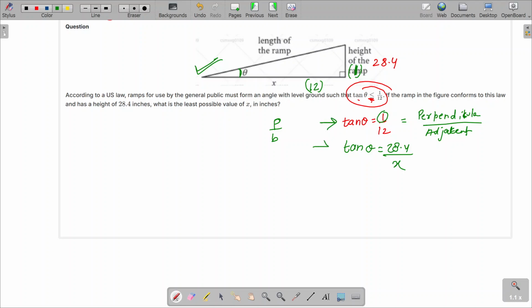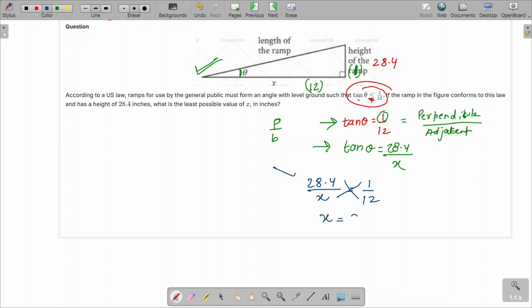Both are tan theta, they should be equal, right? So I can directly say 28.4 over x equals 1 by 12. Always do these types of questions by equating ratios. This will be the easiest method, and you will see many questions based on that. So now you'll cross multiply or use the butterfly method.